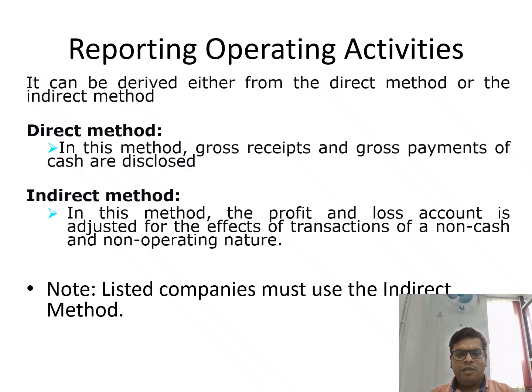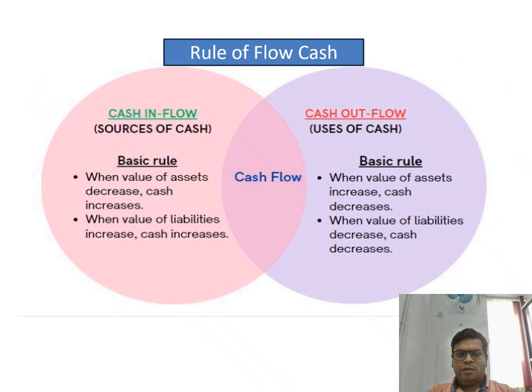One is the income statement and the second one is the balance sheet liability side. So if you use the indirect method, there is no need to have income statements. By using the balance sheet, you can prepare a cash flow statement by using the indirect method. And now, as per the guideline of SEBI, all listed companies must use the indirect method to prepare the cash flow statement.